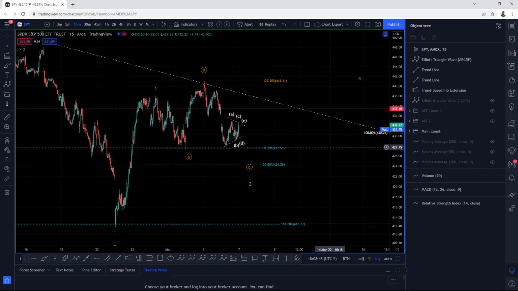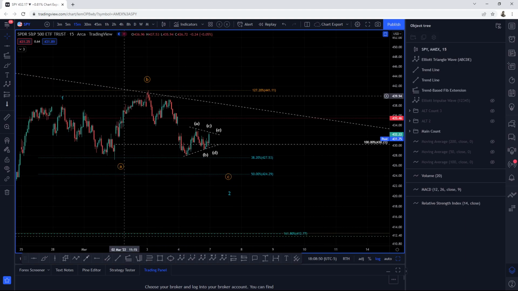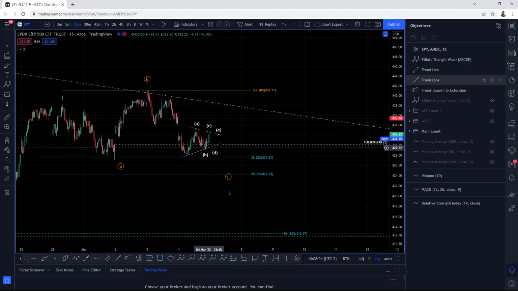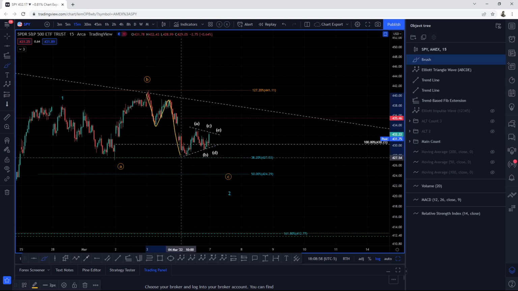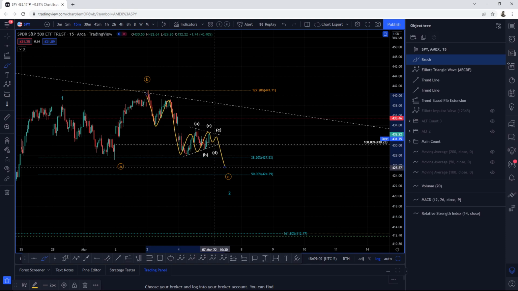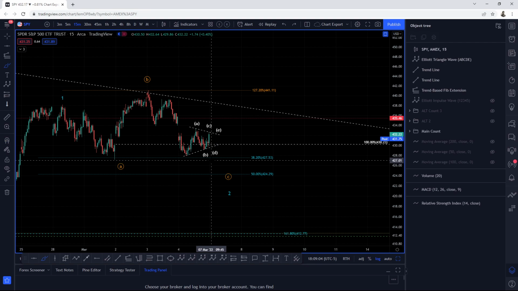So what we're doing here is forming a triangle out of our wave one, two, three for the wave four. All right, so this is wave one, wave two, wave three, A, B, C, D, and E on the wave four, and then we get our next leg lower coming into next week. So that's what I'm looking for.